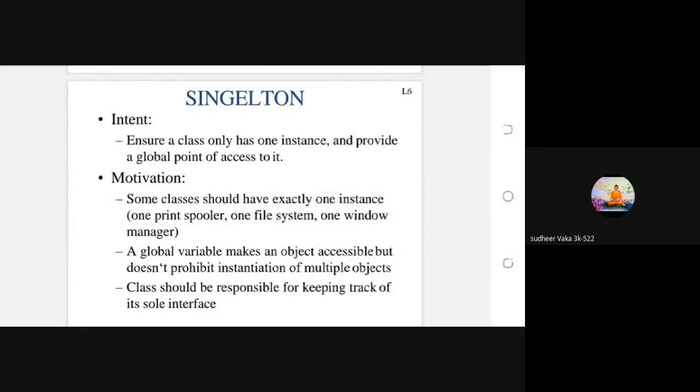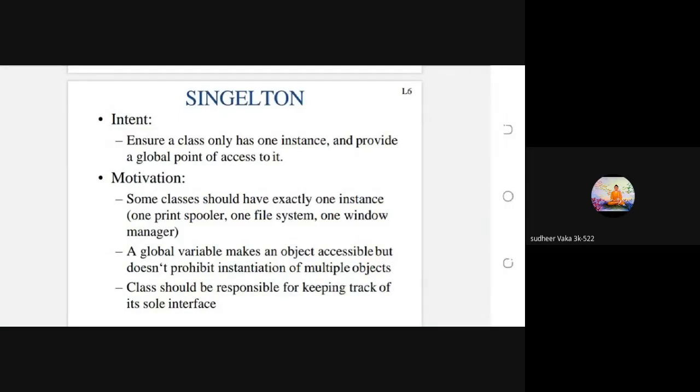For this purpose we use the singleton design pattern. The main intention of the singleton design pattern is that you can create only one single instance for the class.